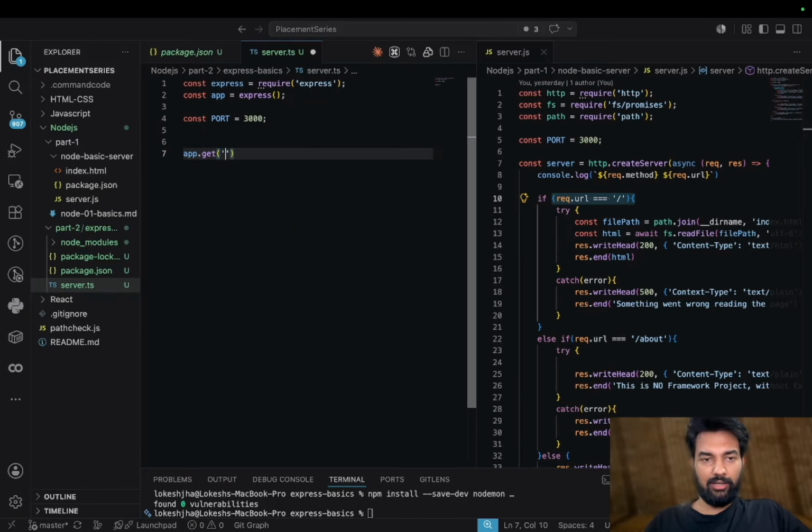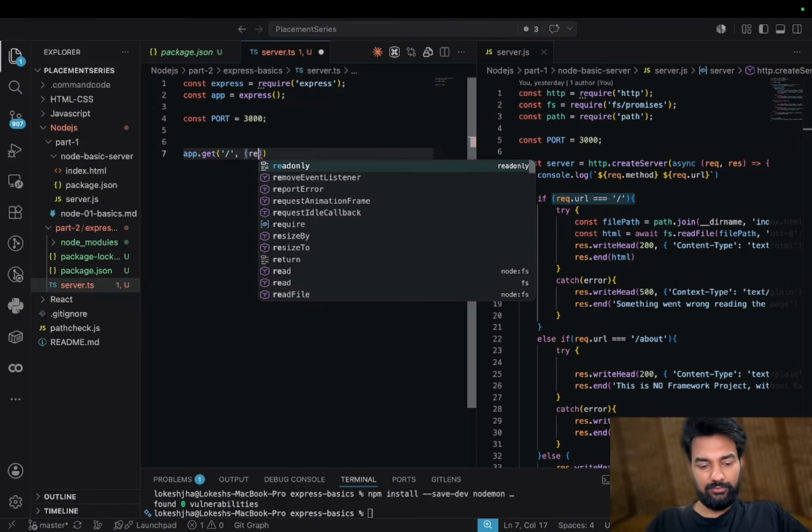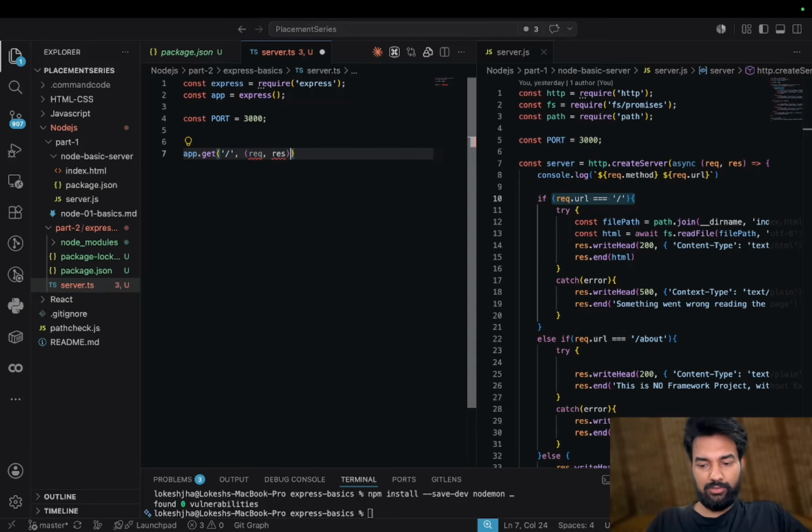We are writing app.get slash. For this slash we want to give request comma response. You just need to write response dot send, and here